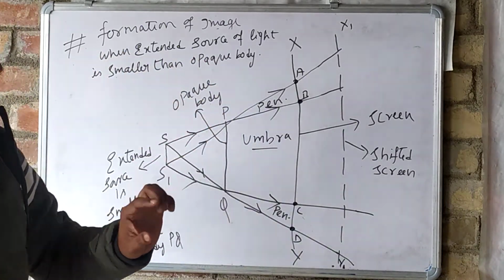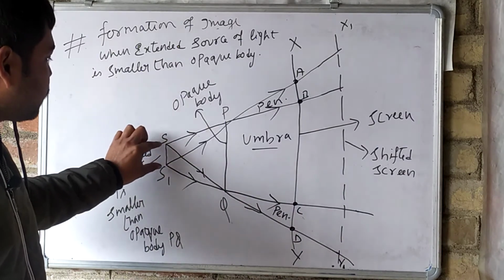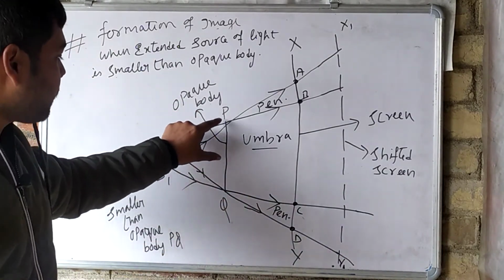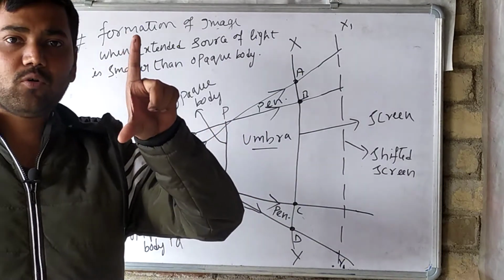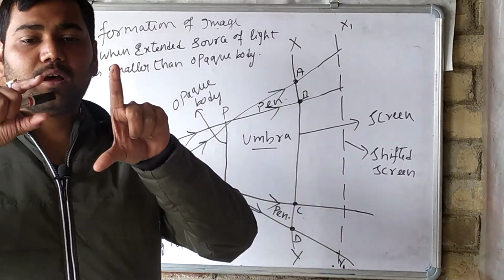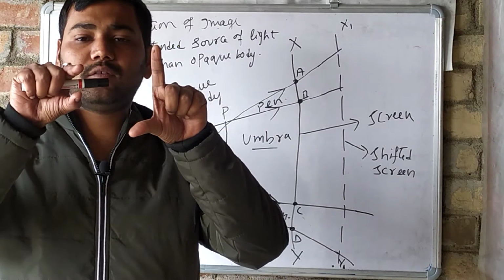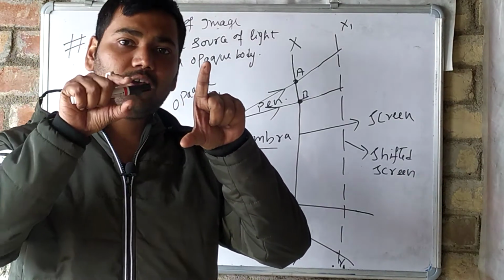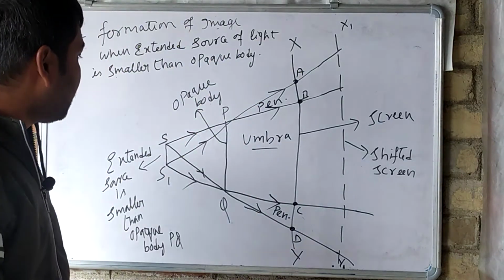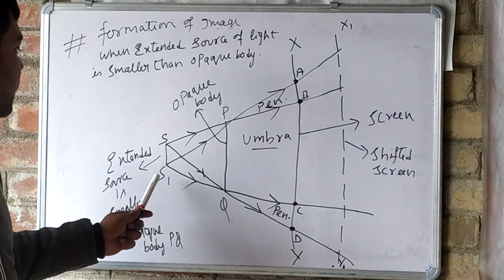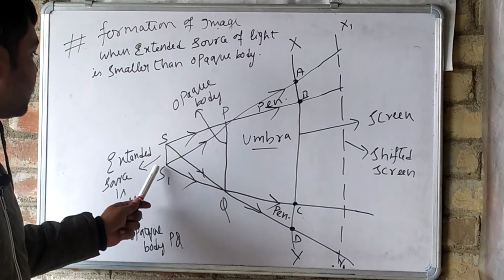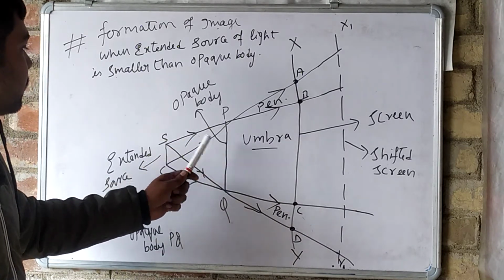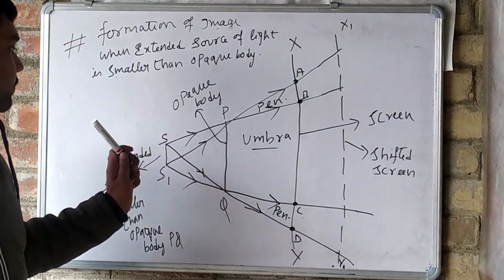So the formation of image when this extended source of light SS1 is smaller than the opaque body PQ. PQ is the opaque body. That means the source of light is around this much, so the opaque body is about this much. It is smaller. The source of light is smaller than the opaque body. Okay, here it is clearly seen that the extended source of light SS1 is smaller than the opaque body PQ. Here I have written clearly each and everything, opaque body PQ.